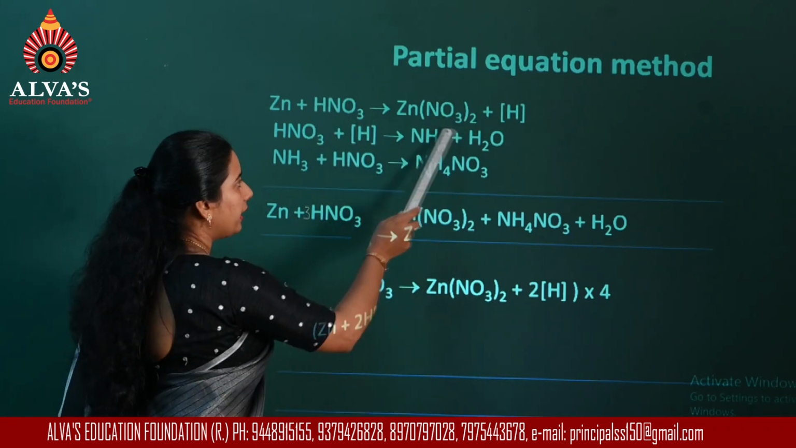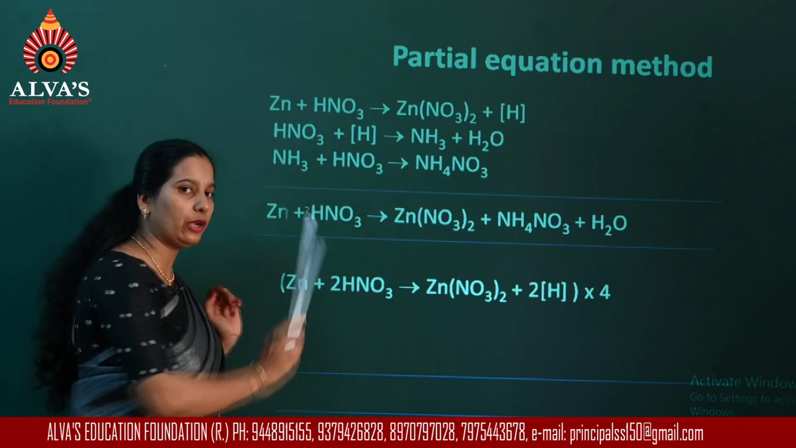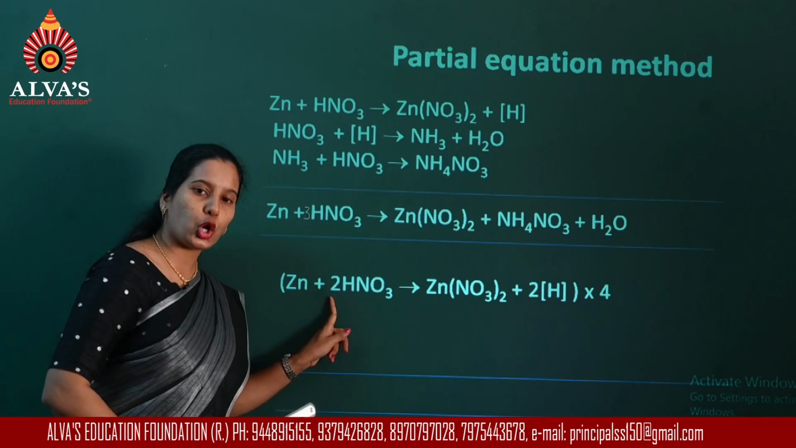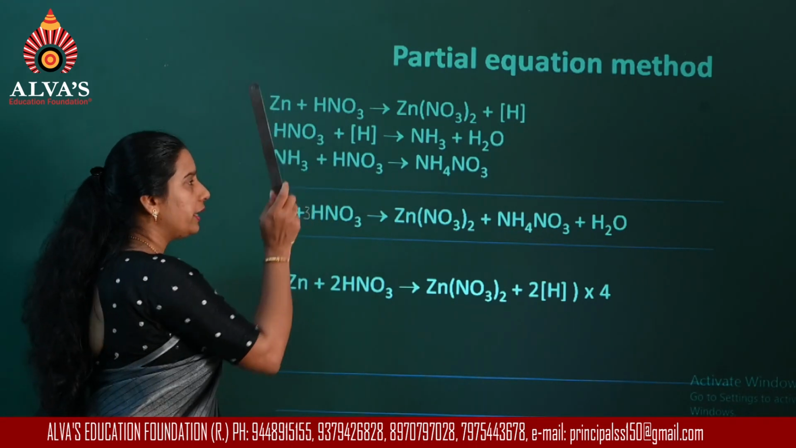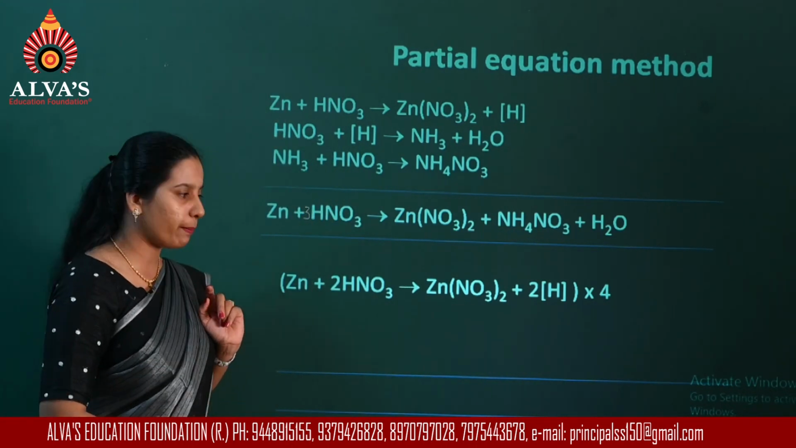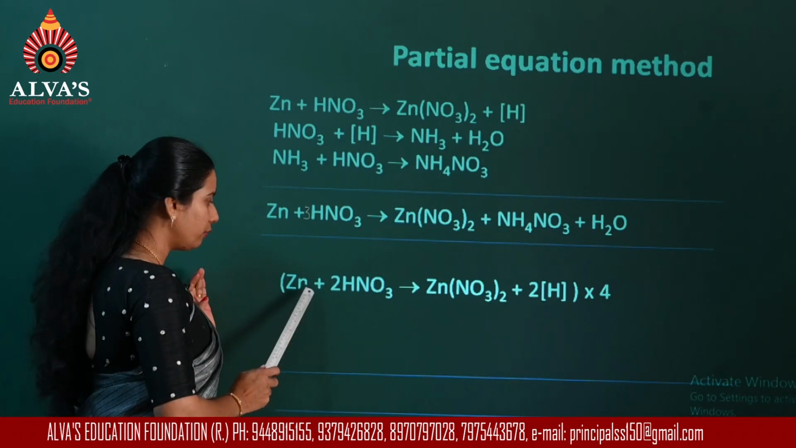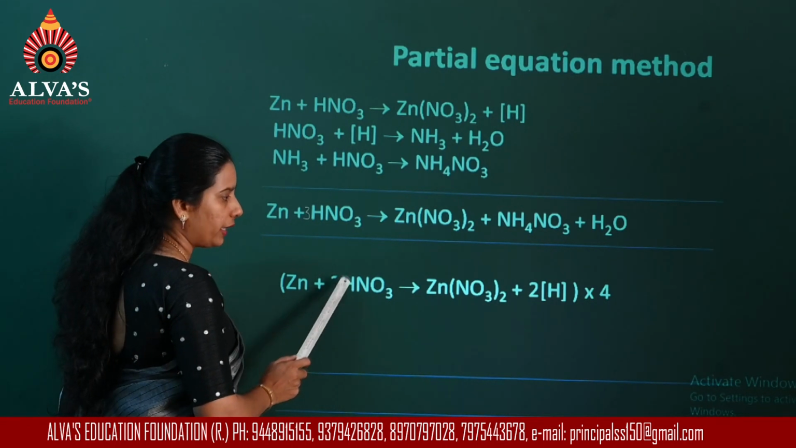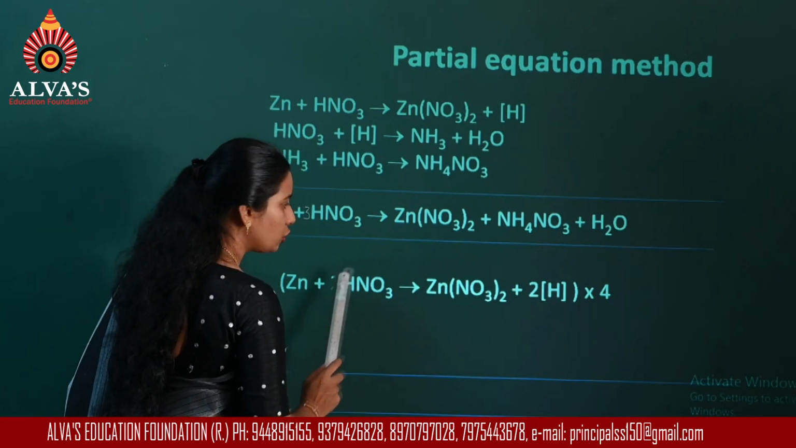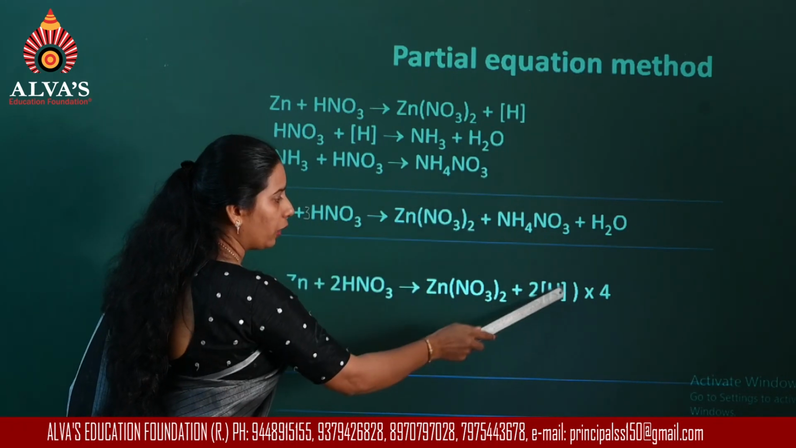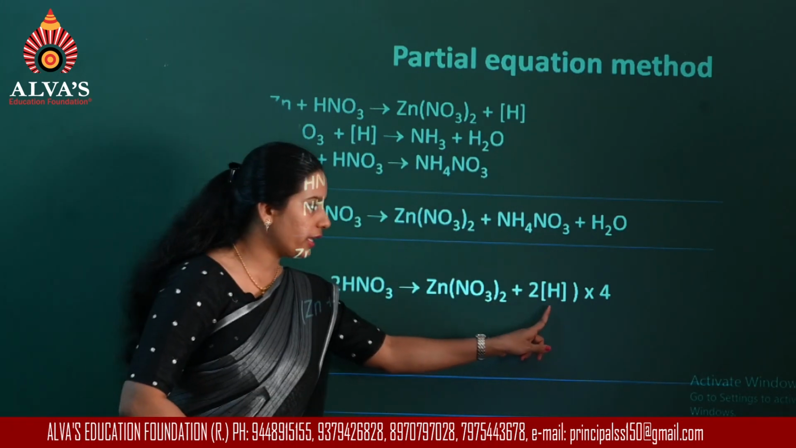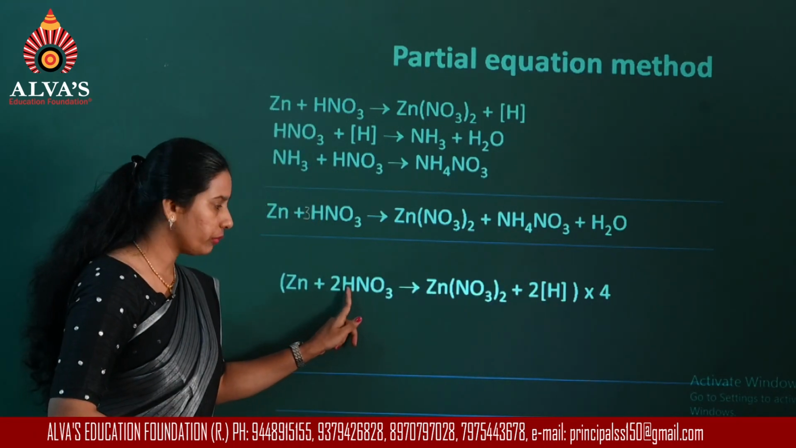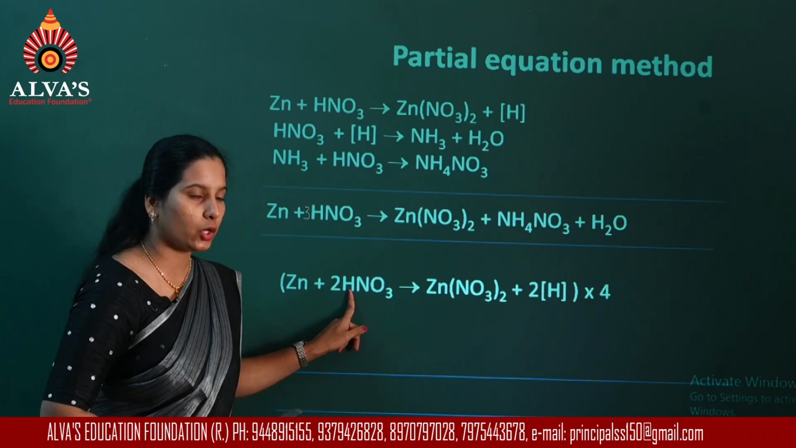So in order to balance the number of atoms of nitrogen and oxygen, I should write 2 as the stoichiometric coefficient for dilute nitric acid. Now what happens? 1 zinc on the left, there's 1 zinc on the right, 2 atoms of hydrogen here. So when this is 2, your nascent hydrogen has to be balanced. So then that becomes 2. So 2 and 2, the number of hydrogens is equal.